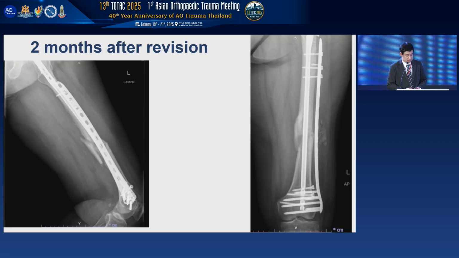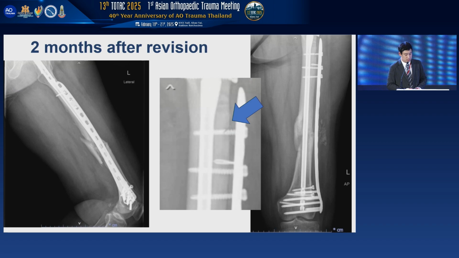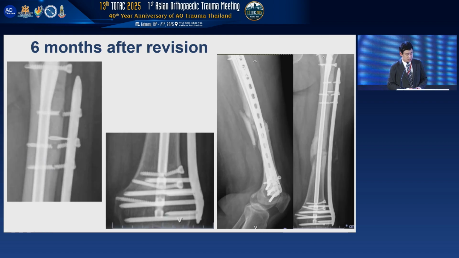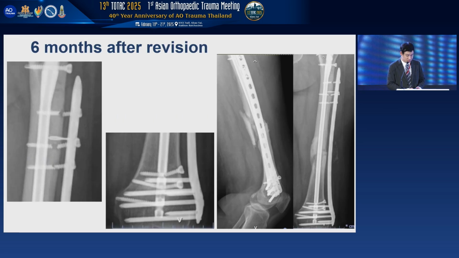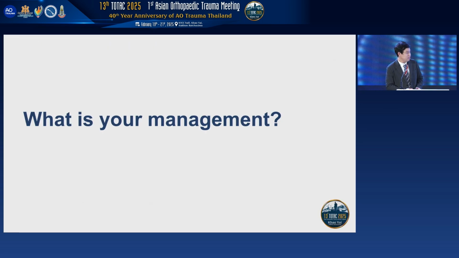And then 2 months after revision, I allowed her partial weight bearing. And I saw that there was some crack at the proximal-most screw, and she still had no pain, and she still wanted to walk, so I allowed the same protocol. And then 6 months after operation, all proximal screws of the plate and all distal screws of the nail were broken, and the fracture was still not healed. Yes. Do you have any comment?